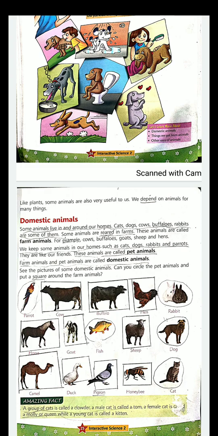Now, there are some pictures down here in which the pet animals need to be circled and the farm animals need to be put in a square. So animals like parrot, rabbit, dog, cat and fish. Most of you must be having fish at home. You circle them. And cow, buffalo, hen, horse, goat, sheep, camel, duck, honeybee, you put them in a square. Yes, honeybee is also a farm animal. It is also tamed for honey, but they are in the farms, not in our houses.